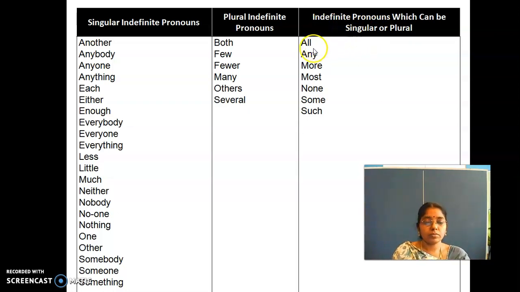All, any, more, most, none, some, such. All these are considered indefinite pronouns which can be singular or plural, right? I hope this tabular column will be somewhat useful. When you are using them, only then you will be able to understand it more clearly, right?